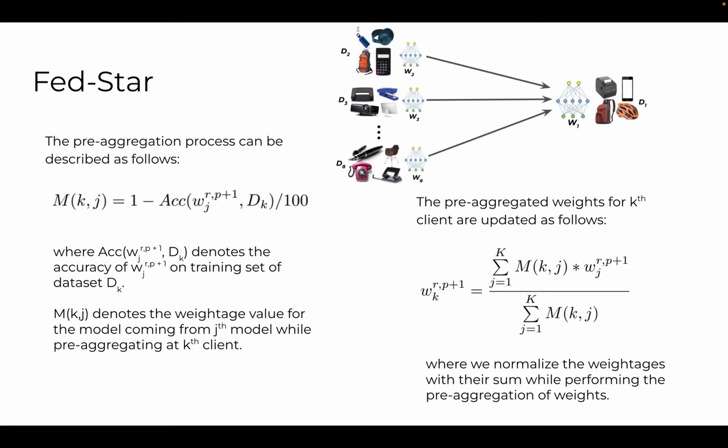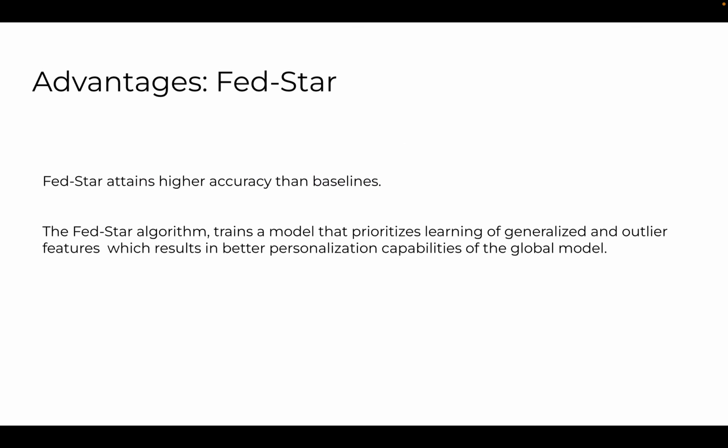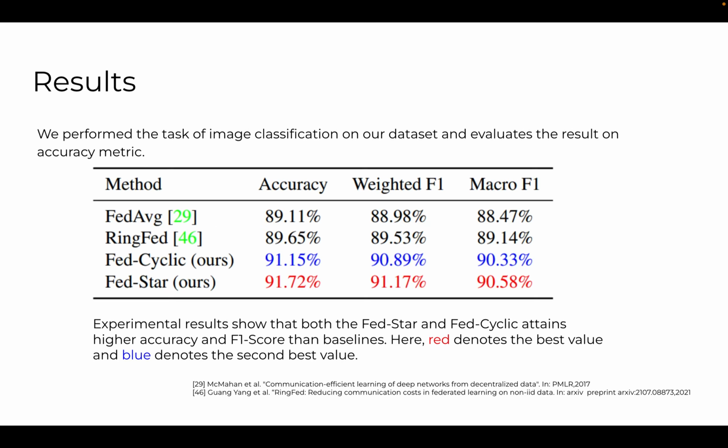The pre-aggregation steps can be better explained by the following equations. The first equation shows the calculation of the weightage matrix for client K. In this, client K receives model updates from all the clients in the network and evaluates the accuracy of each model's parameters on its local dataset and gives more weightage to the client with lower accuracy, so as to better capture the outlier features that are present in the network. These weights are then normalized for the updating of the weights of client K as shown in equation 2. So Fed-Star attains higher accuracy than the baselines, and trains a global model that has better personalization capabilities.